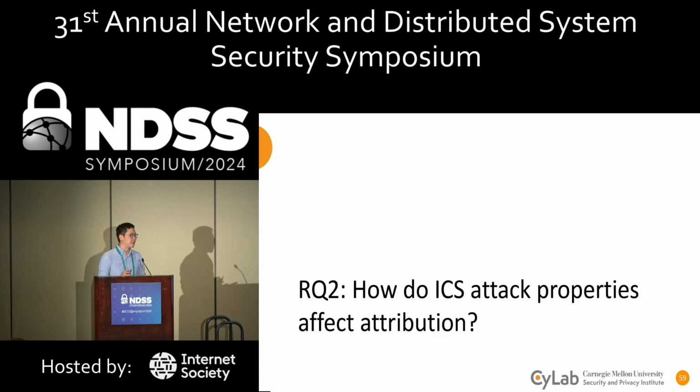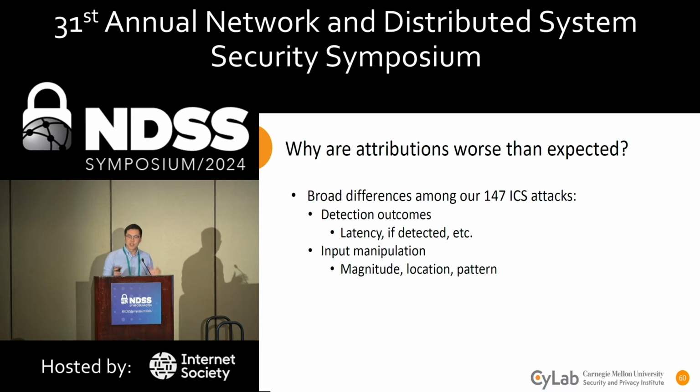So that might be a bit discouraging, but let's take a look at this second question about how ICS attack properties affect attribution. We found that there are broad differences amongst the attacks used for evaluation in our paper. They differ both in detection outcomes, for example, how long an attack takes to get detected or whether the attack is detected at all. And they differ in how the manipulation is performed as input to make the attack happen. For example, the magnitude, where in the system the manipulation occurs, or what pattern was used during the manipulation. In our paper, we analyze all of these factors, but in this talk, I'll just focus on 2 of them,